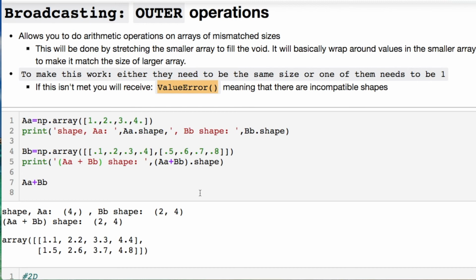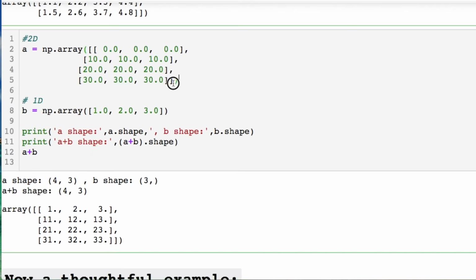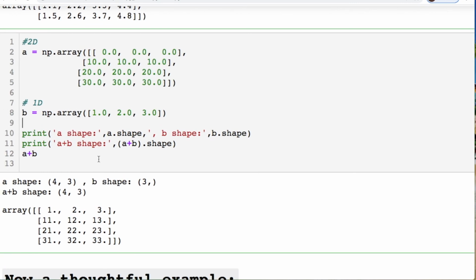Let's see what's going on with this. So we have a 1D array of 4 elements. We have a 2D array with 4 elements each. We add them together, that's fine, because we're starting with the same sizes that we're going to put together and end up with a 2 by 4. That's fine. We expand this and move a little further where we're dealing with a 2D and a 1D object, where we have a 4 by 3 and we have a 3 item. And what happens here? We can still add these together because we still got these 3s that are jiving with this, so we can make our 4 by 3, okay?